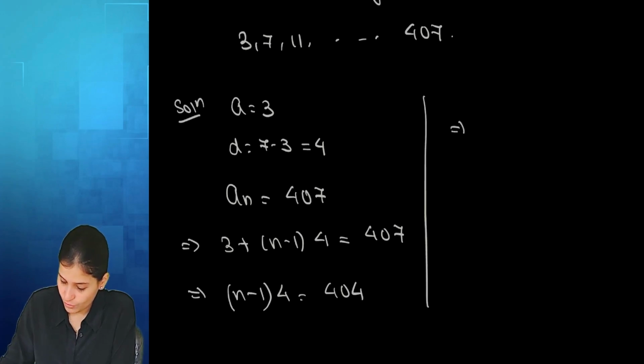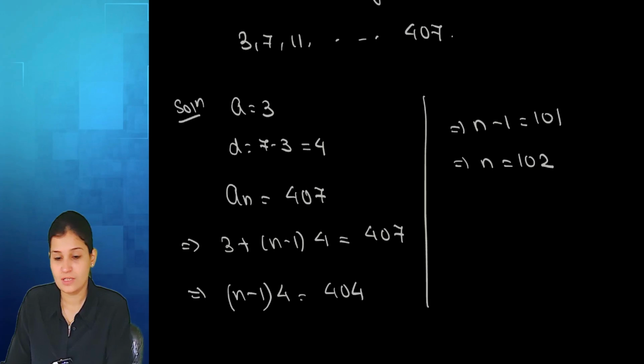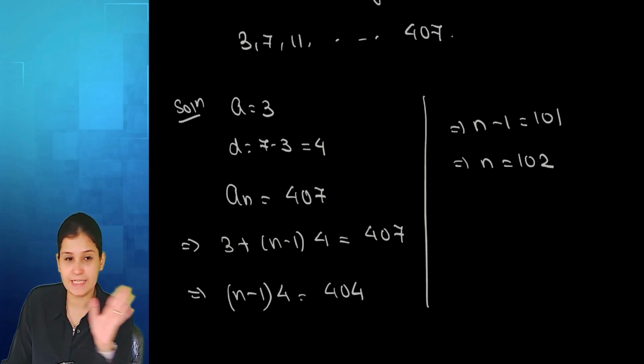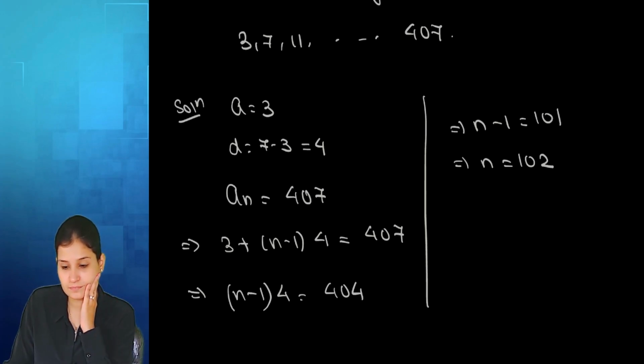Dividing by 4, 101. Adding 1, 102. So number of terms is 102. Yes? Is it clear till here? Anyone has any doubt? No, ma'am.